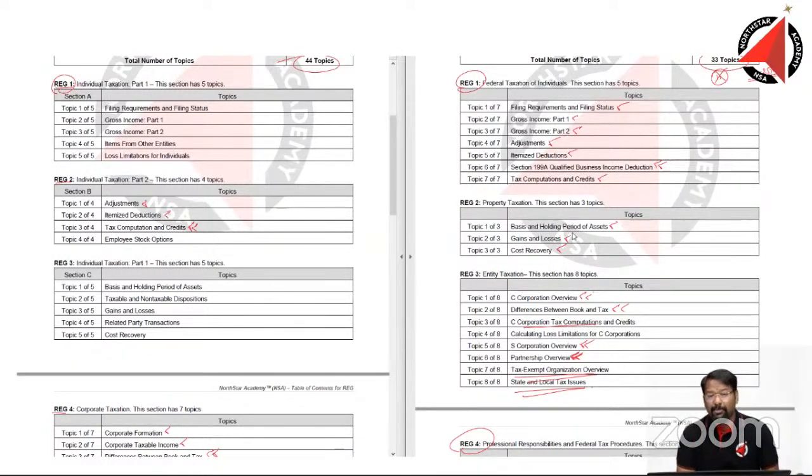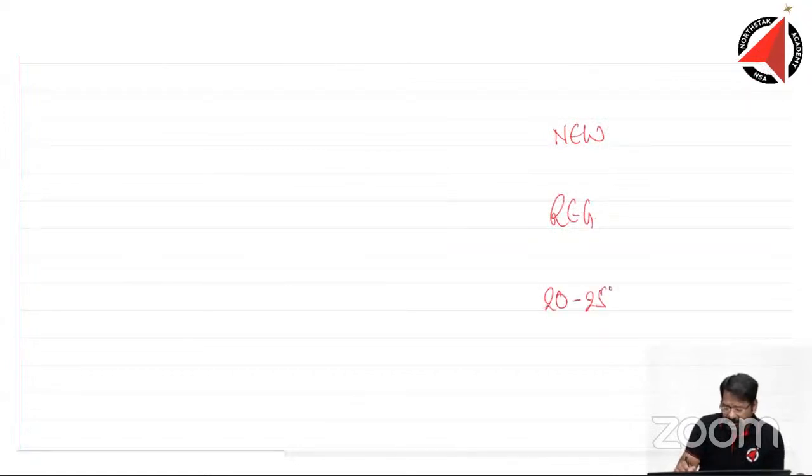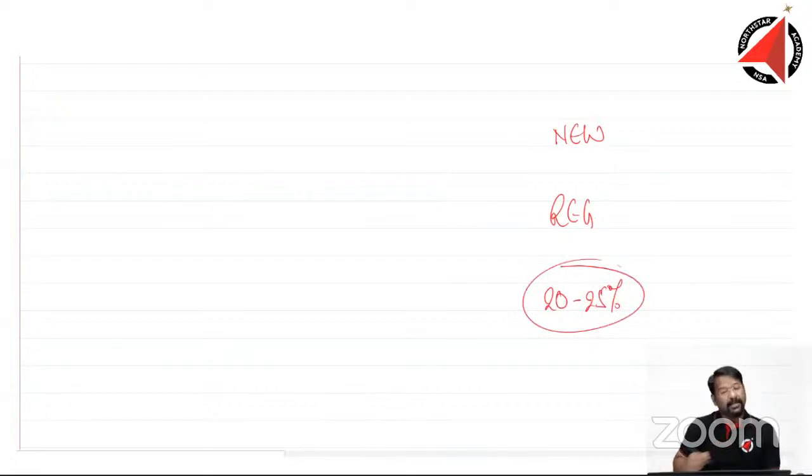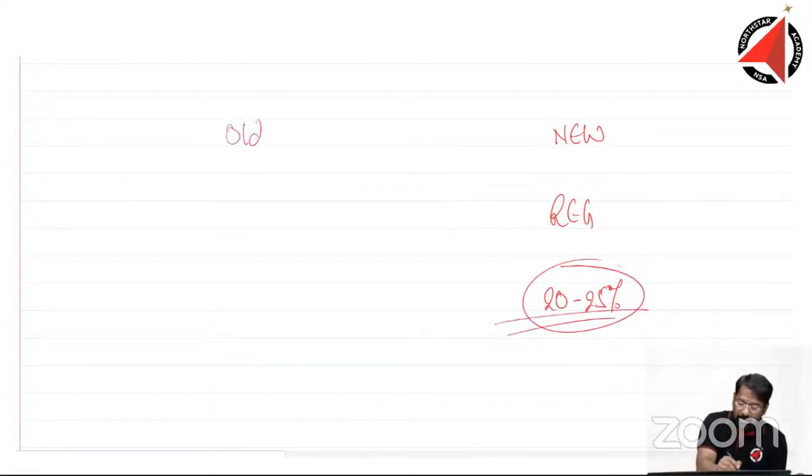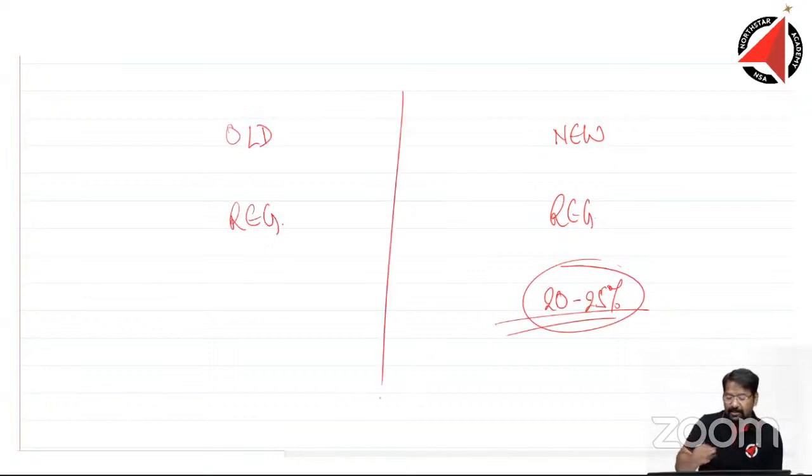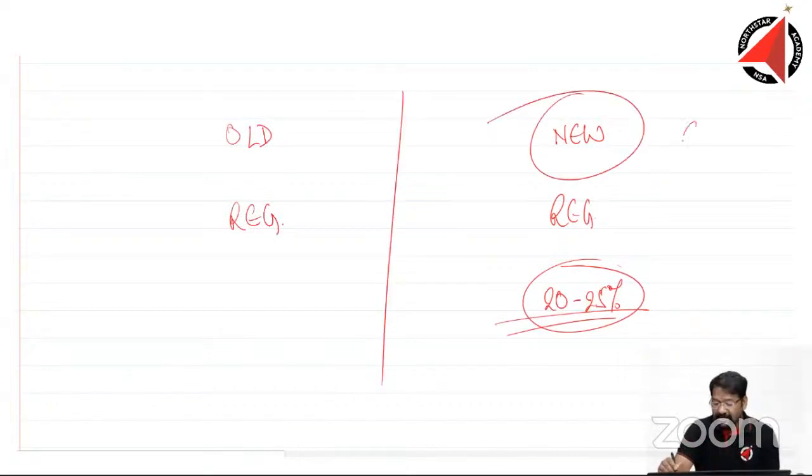So broadly, when I'm looking at inside the content, I can very confidently reiterate my judgment that the new reg syllabus is 20 to 25% lesser in syllabus. Can I say which is easy, the old reg or the new reg? Which one is easy? I can very confidently tell you that the new syllabus is easier.